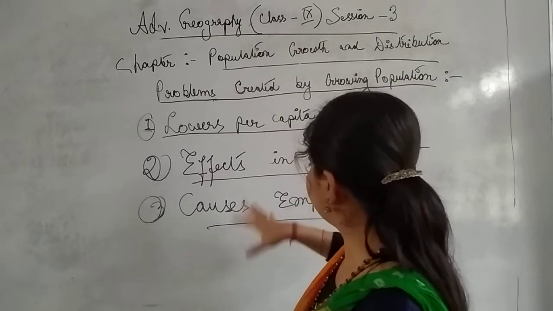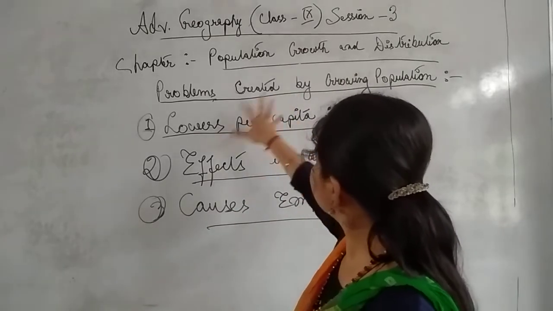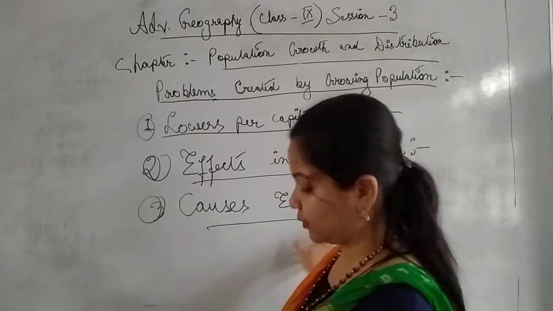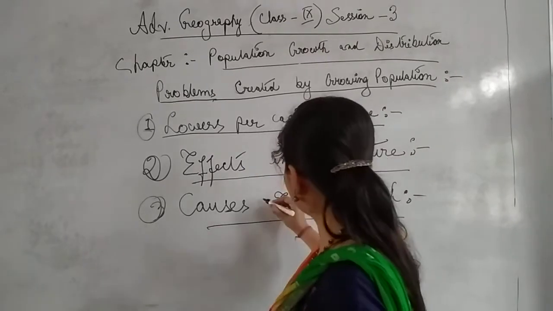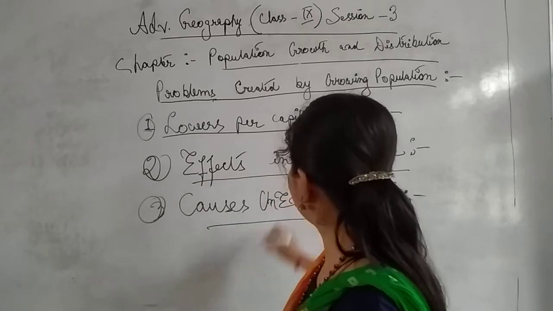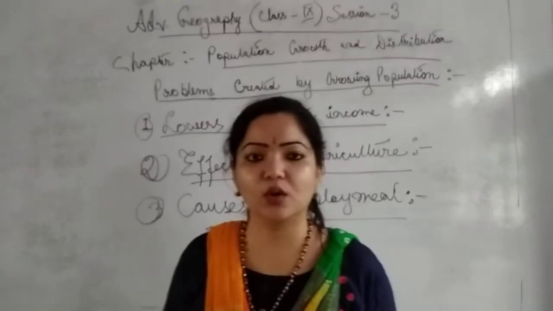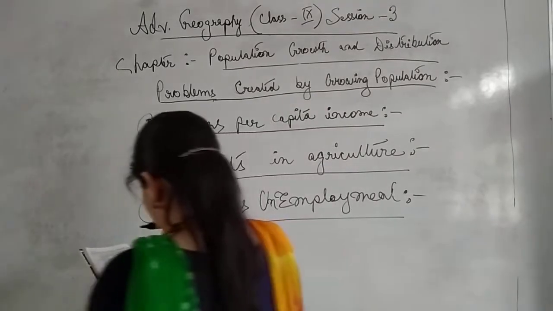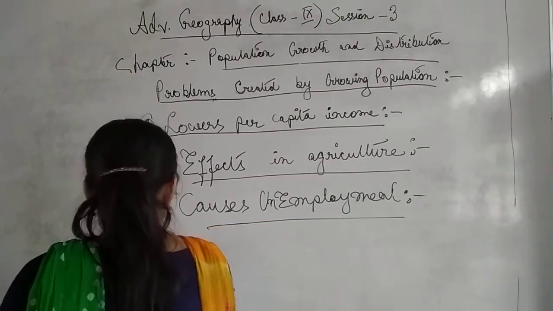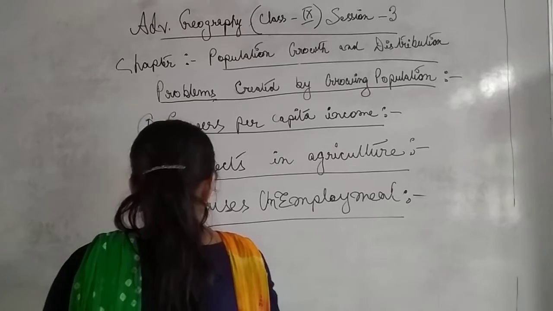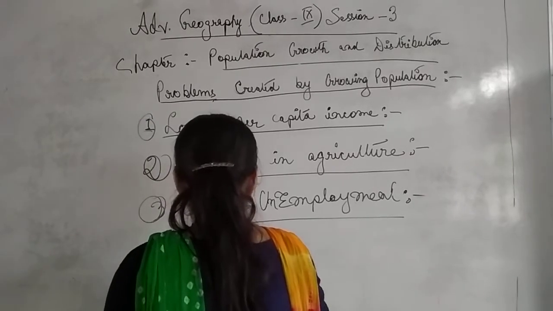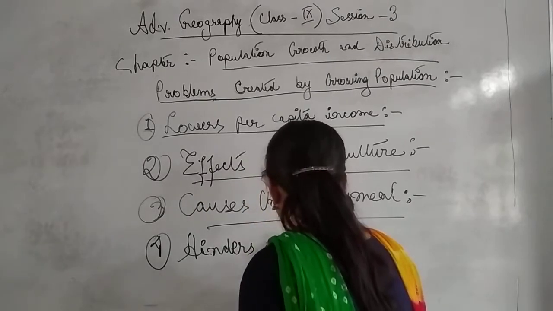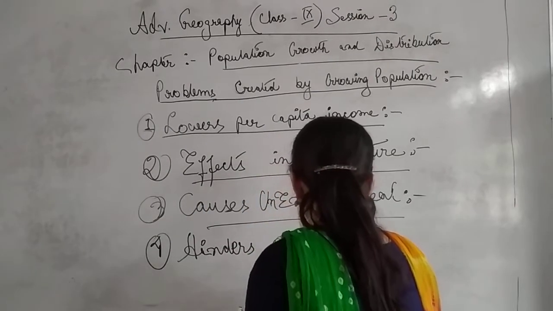What are the main causes for the problems created by growing population? Problems of unemployment. Okay. Sorry, problems of unemployment. I have not written it here. Problems of unemployment. Yes. So these are very important causes. So next is what? Hinders overall economic growth, number 4 point. Hinders means obstruct. It creates some kind of barrier. Hinders overall economic growth. Yes.